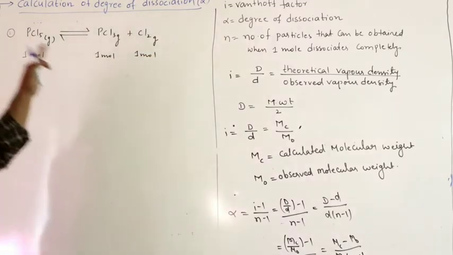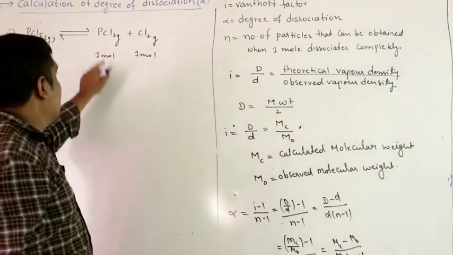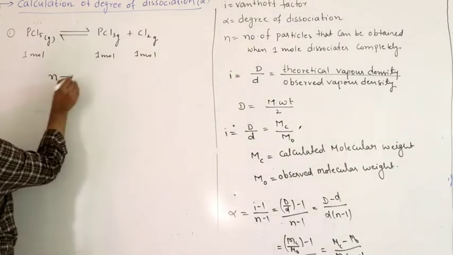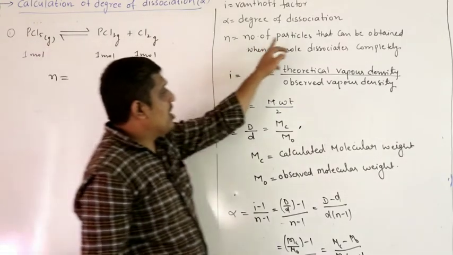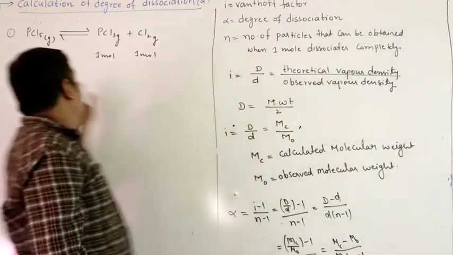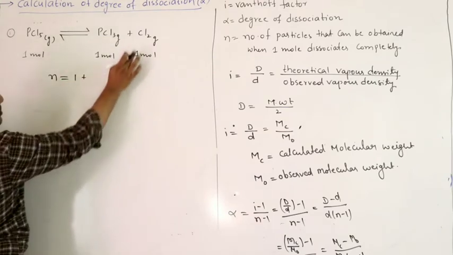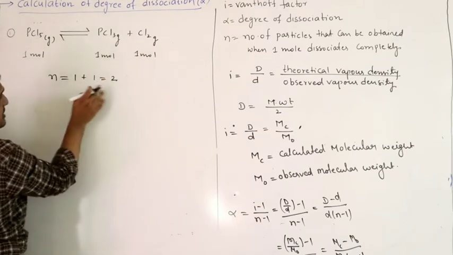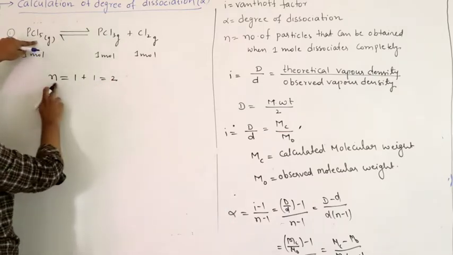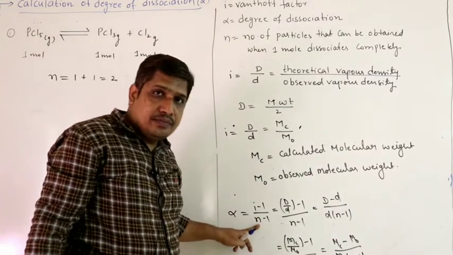So n is the number of particles that can be obtained when 1 mole dissociates completely. What is the n value for PCl5? That is 2. So now you know how to find this n value, right?